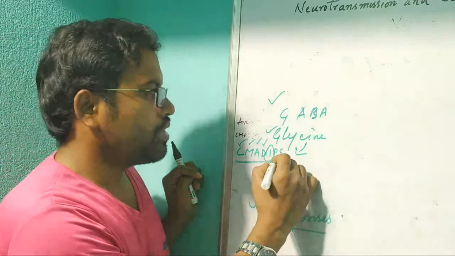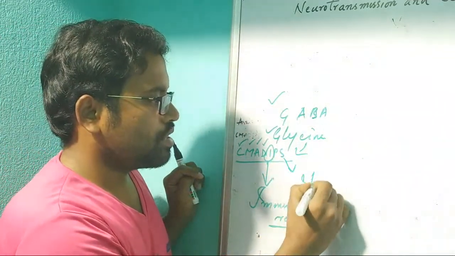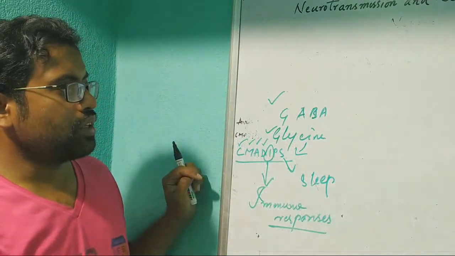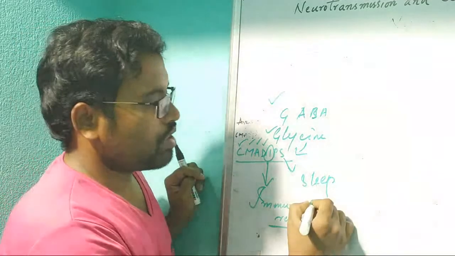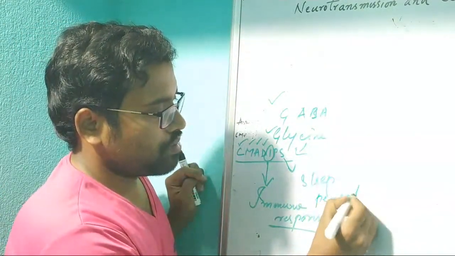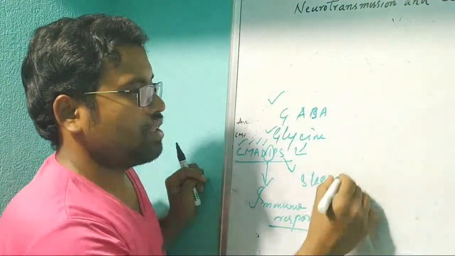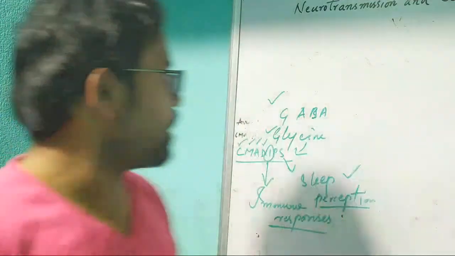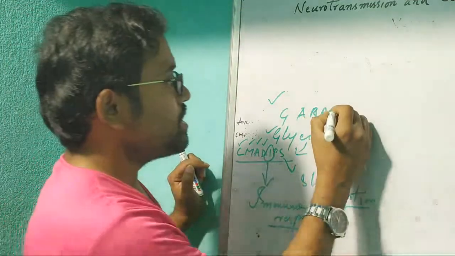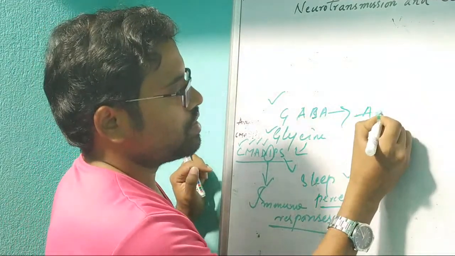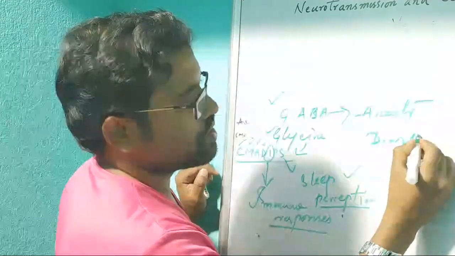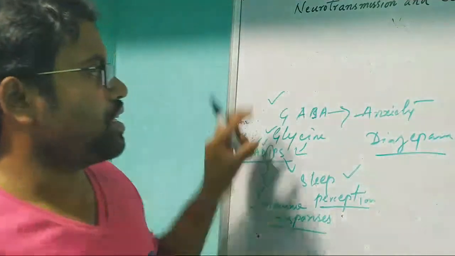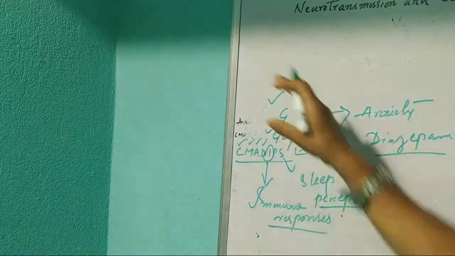Then sleep, and perception: lack of perception means no proper understanding. So this is inhibition action. And this is reducing anxiety, like diazepam, which is one type of drug that reduces anxiety by working on GABA.